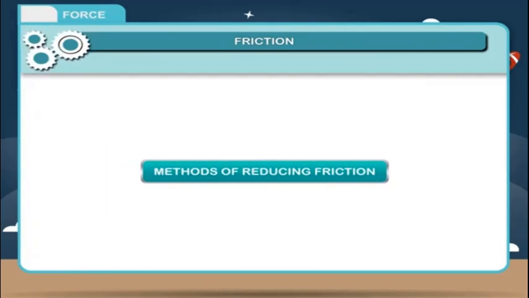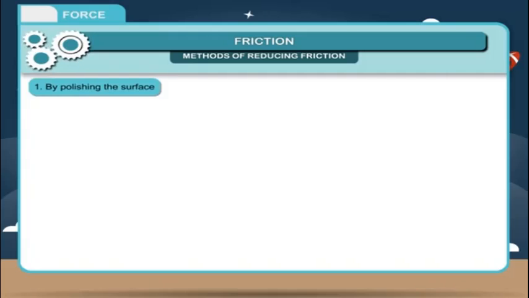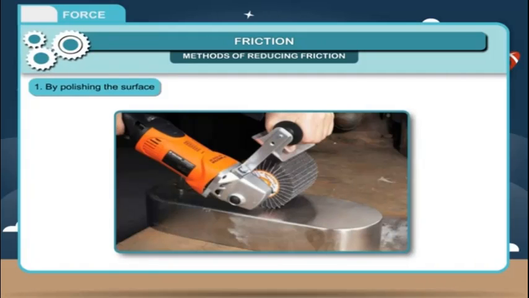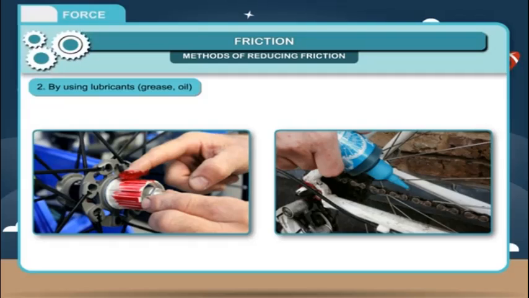Methods of reducing friction. Although friction between two surfaces can never be totally eliminated, it can be reduced in the following ways. 1. By polishing the surface. This makes the surface smooth and reduces friction. 2. By using lubricants, grease, oil. When a lubricant is used between two surfaces in contact, it forms a thin layer between the surfaces and reduces friction.